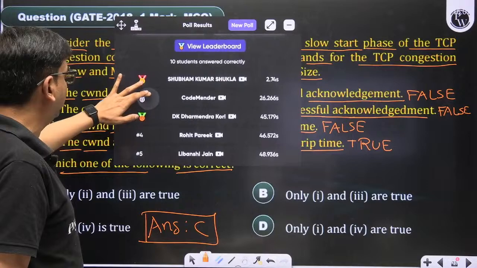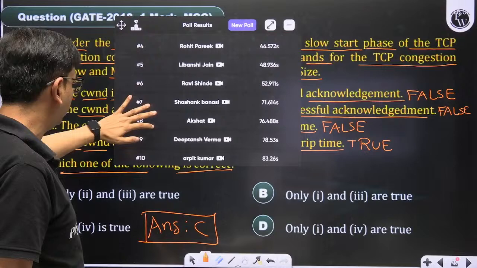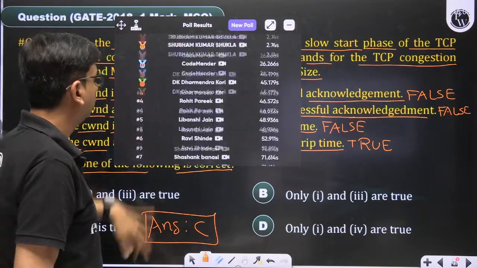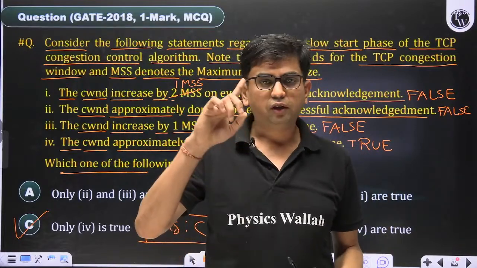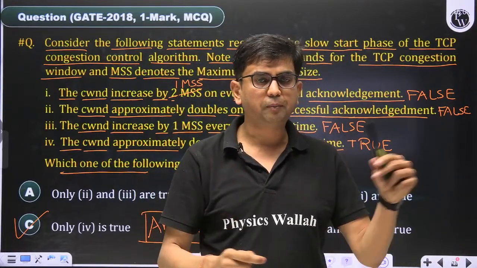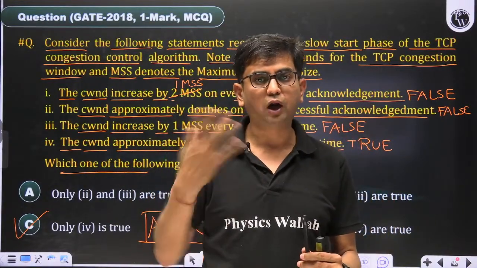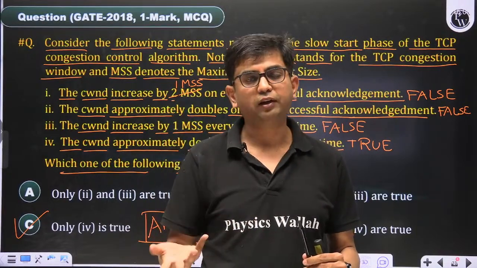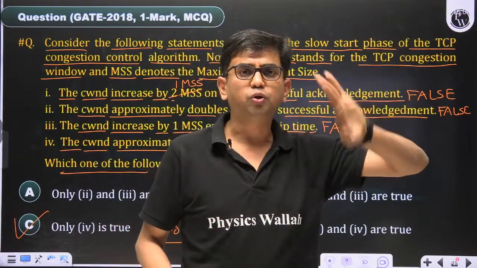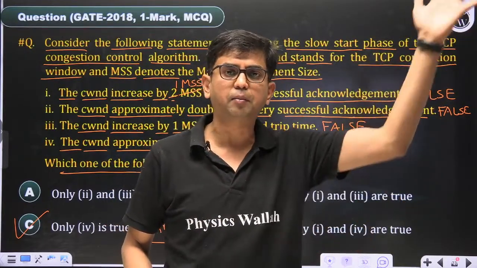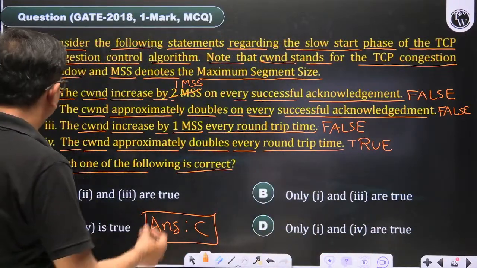These are the names of 10 students: Shubham, Kodmender, Dharmendra, Rohit, Livanshi, Ravi, Shashank, Akshat, Deeptansh and Arpit. So read the statement very carefully. Regarding the slow start phase, the TCP congestion window increases by 1 MSS for each individual acknowledgement, and in one round the window gets doubled, so the window is growing exponentially. 2 becomes 4, 4 becomes 8, 8 becomes 16, 16 becomes 32. This is an easy question, not a difficult one. 2018 IIT Guwahati.